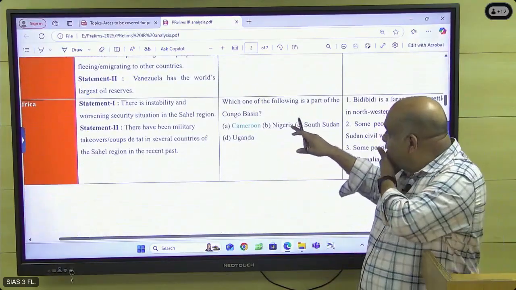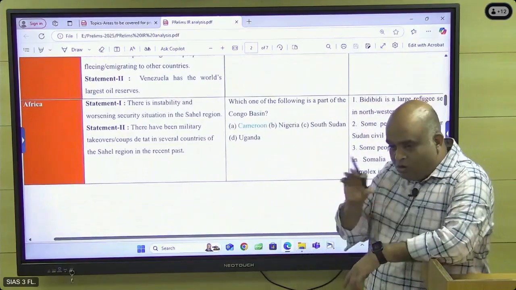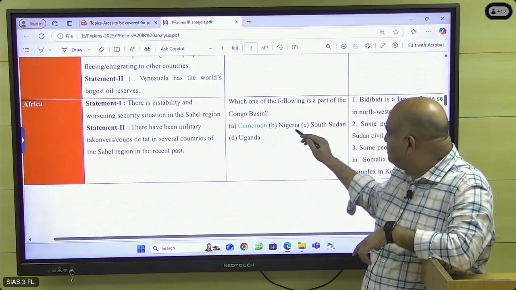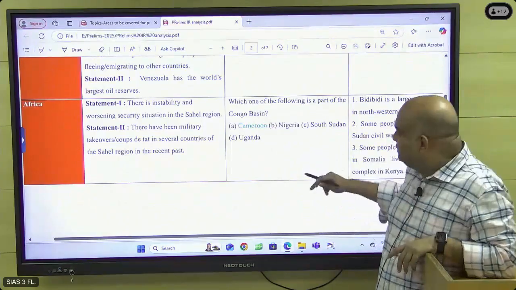And then you see, which one of the following is a part of the Congo Basin? This is an Africa-based question. In the Congo Basin again conflict is going on. So which area is in the Congo Basin: Nigeria, South Sudan, Uganda, Cameroon? Easily we can identify.